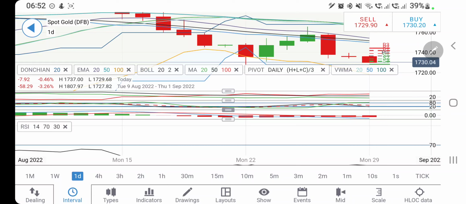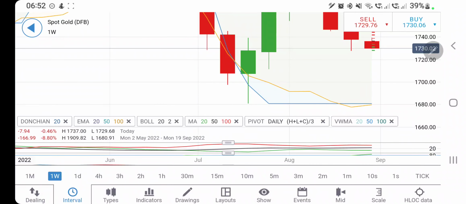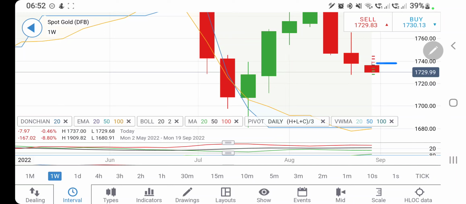So let's have a further detailed look at the weekly chart, how it appears. On the weekly chart, yes, it is trying to take shape. It has already formed a minor wick out there, and as I said, it can give you an equal-size weekly candle, and it can try to drop towards 1700 and below. So one can stay short below 1730 with the stop loss at 1737 and 1740. One can stay short on gold. One can expect 1715-18 levels, and below that also one can expect a further sharper drop.